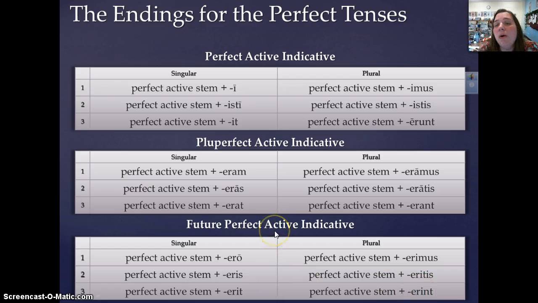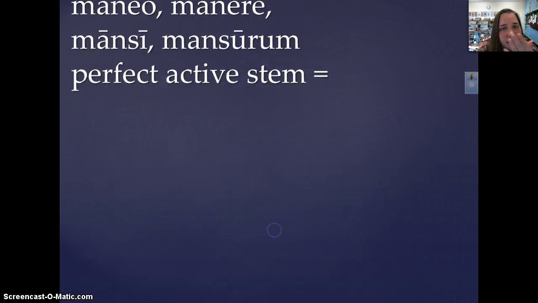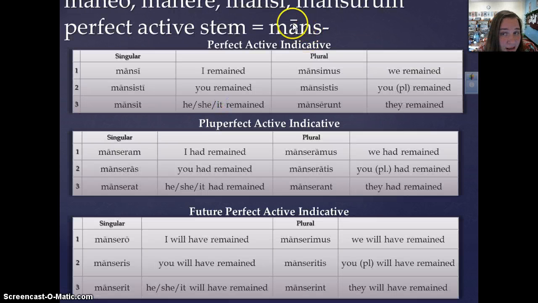Okay? So, now that you know how to form, let's look at a couple paradigm verbs or example verbs. Our first one is a second conjugation. You can't see the macron, it's been cut off, but there is a macron over this second principal part. Maneo, manere, mansi, mansurum. So if we take our third principal part and remove the long I, then we get our perfect active stem, which is going to be mans, right?